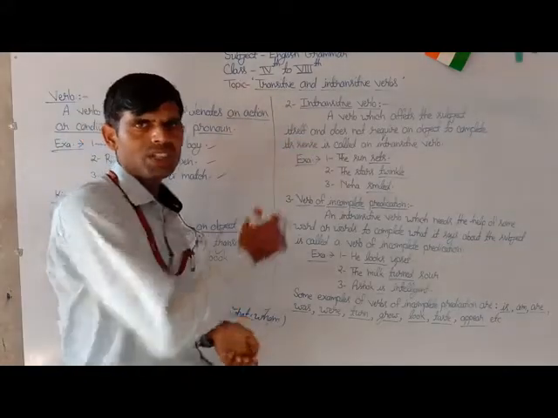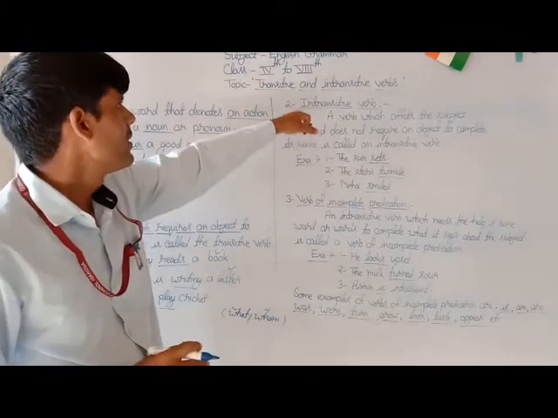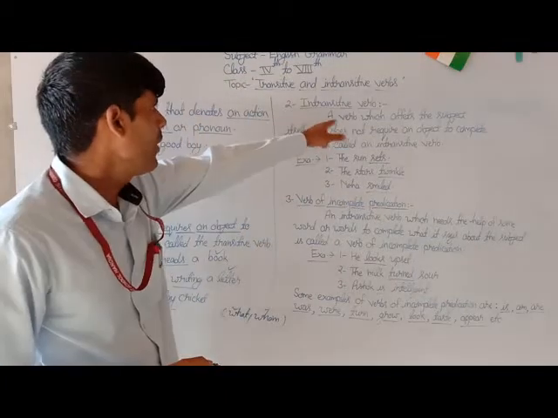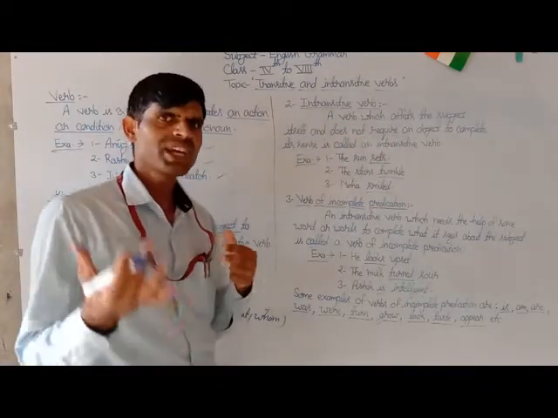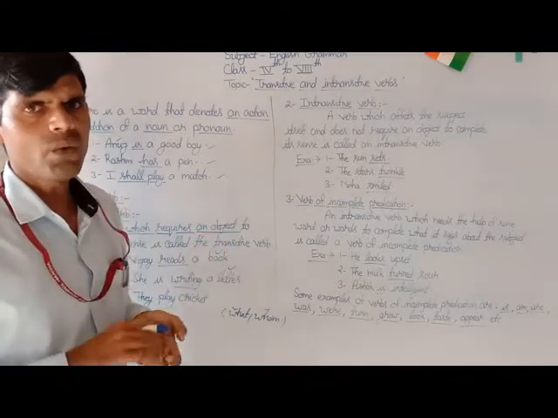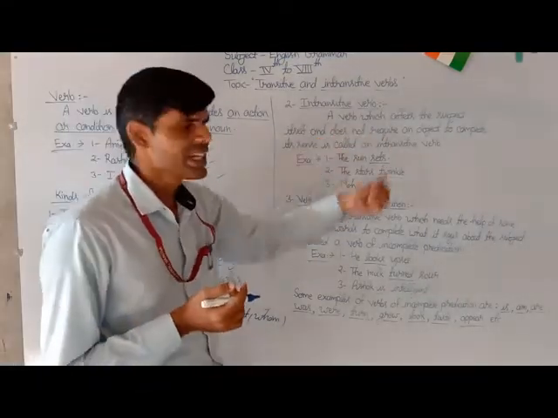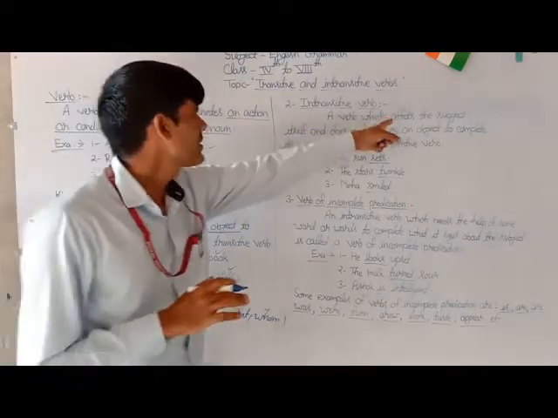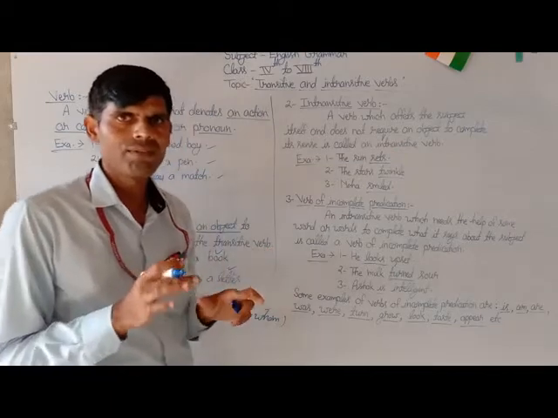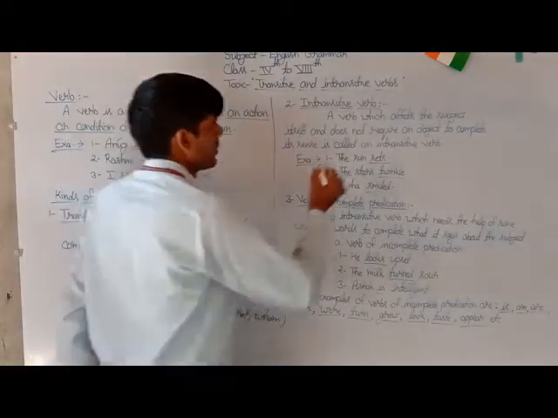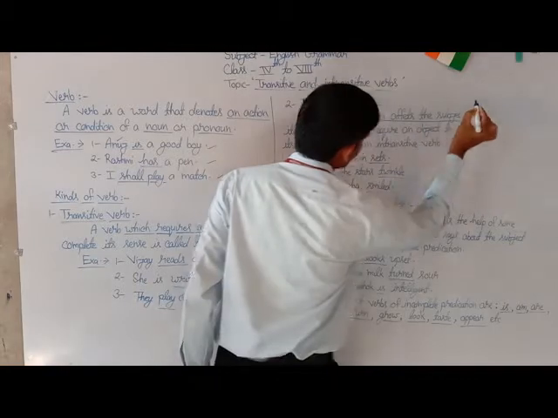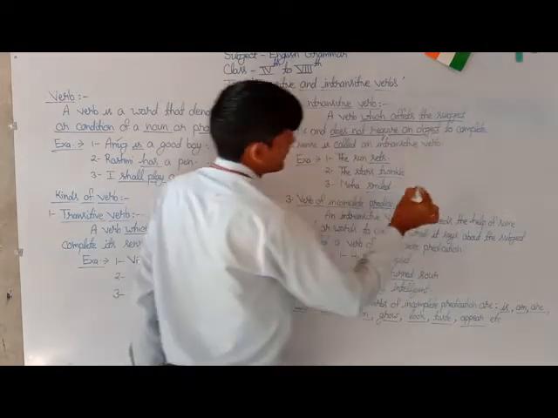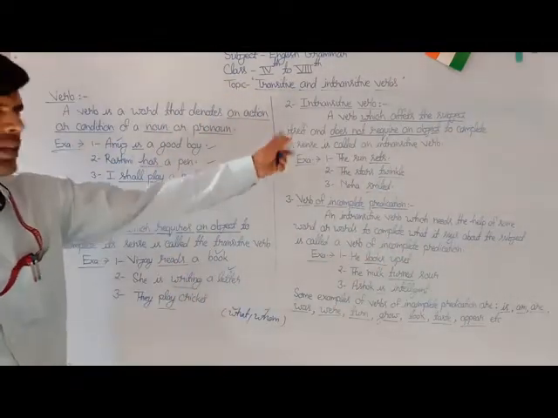And to know more about this expression, you have to see the definition of it. A verb which affects the subject itself and does not require an object to complete its sense is called an intransitive verb.